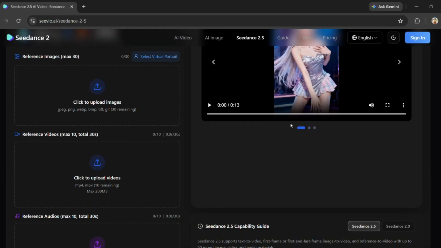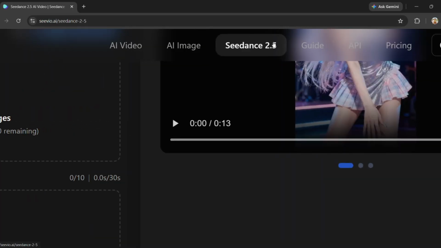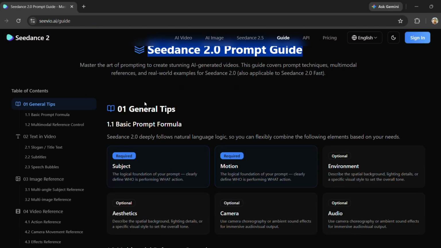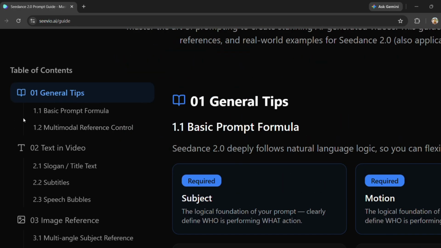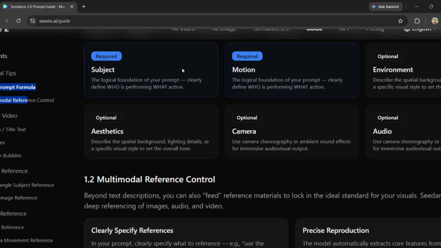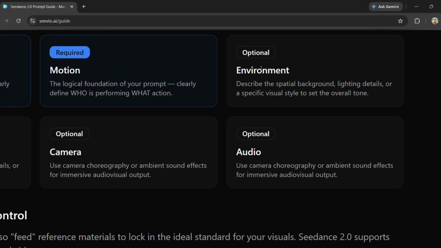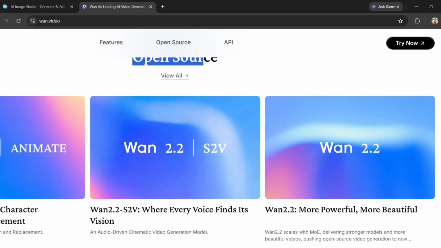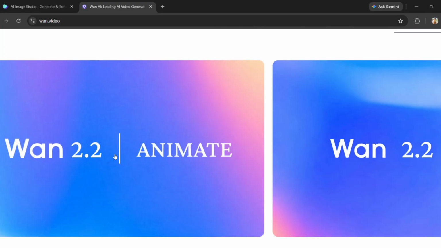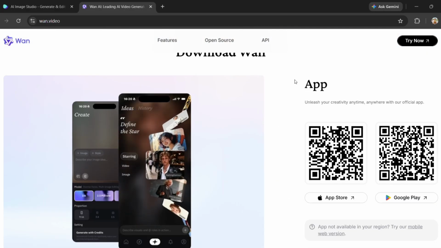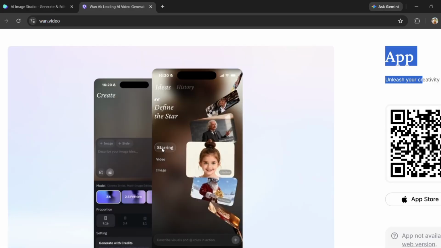Seedance 2.0 from ByteDance is a multimodal video model that accepts text, images, video, and audio as inputs. You can combine up to 9 images, 3 video clips, and 3 audio clips in one generation, and it can produce 15-second audio video clips. Wan AI from Alibaba takes a more open approach, with models and workflows available for developers and creators to experiment with locally or through third-party platforms.